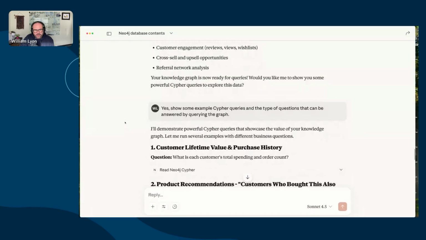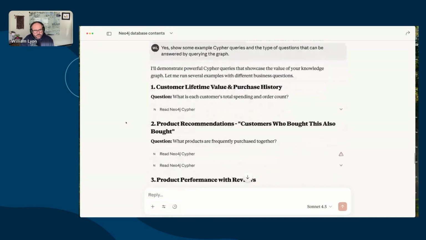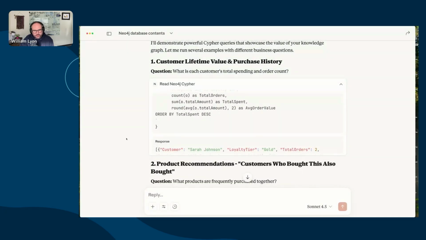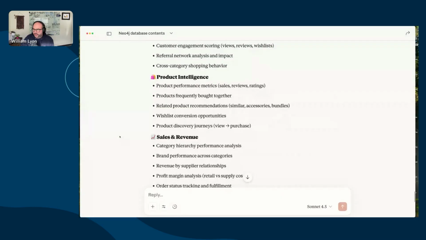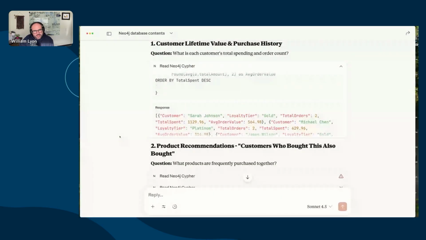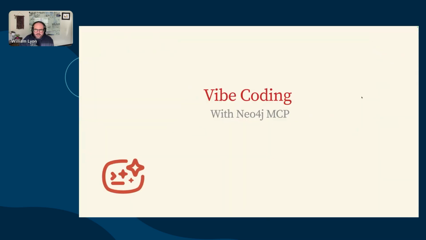And this is really good for testing and development, right? And then I can go on and say, hey, what are some questions that I can answer, generate the Cypher queries, show me the results, that sort of thing. Claude is also really good about creating artifacts like visualizations and these sorts of things. So that's one use case, this sort of exploratory data analysis with Neo4j.